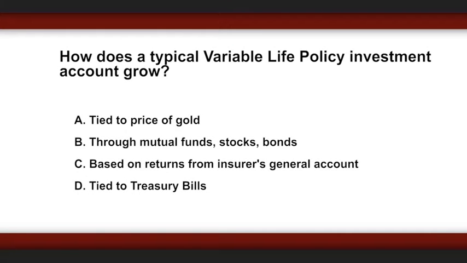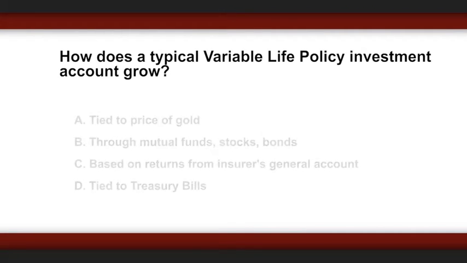How does a typical variable life policy investment account grow? Tied to the price of gold, through mutual funds, stocks, bonds, based on returns from the insurer's general account, tied to treasury bills.